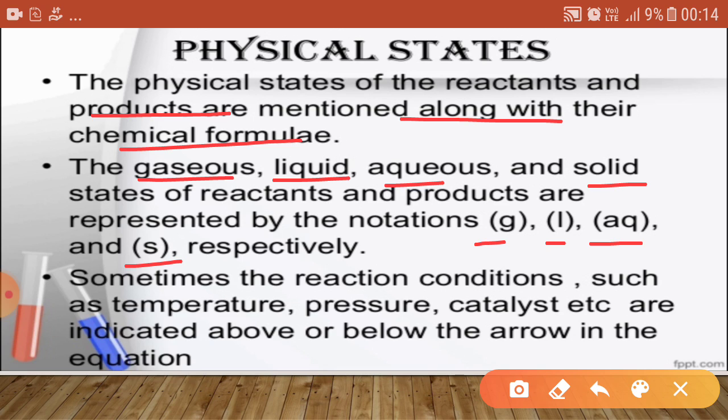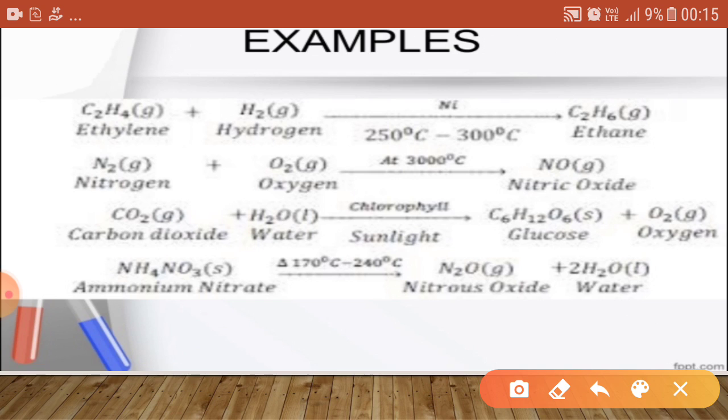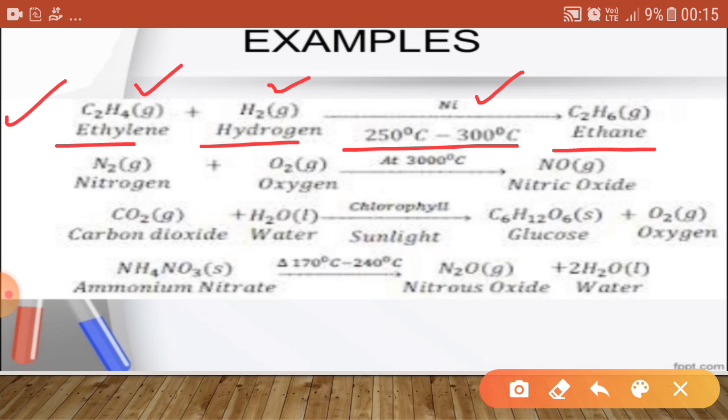Now, if we are taking some extra conditions like temperature, pressure or catalyst, then we write them above or below the arrow in the equation. For example, in the first reaction, ethylene is reacting with hydrogen to give ethane, using a catalyst, nickel, written above the arrow. Similarly, temperature conditions are written below the arrow, and the gaseous states are written in brackets with each molecule in the reactant and the product.